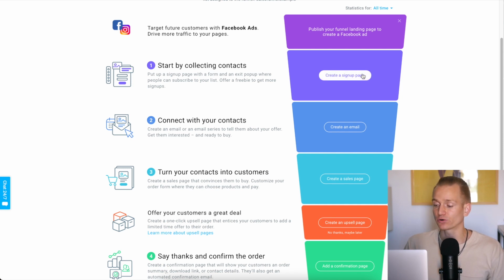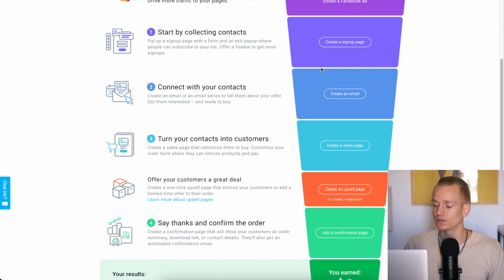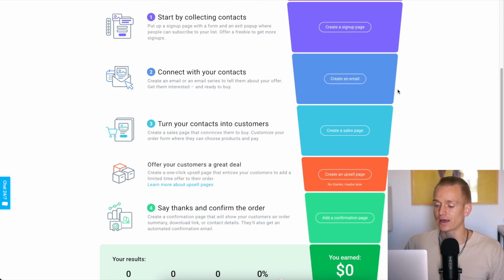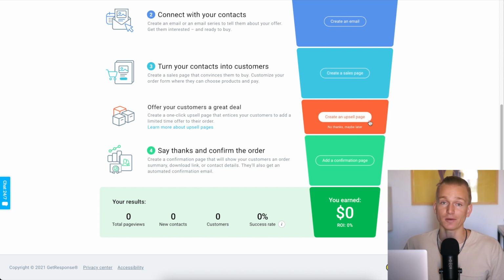We create a section where you can create a sign-up page, create your forms where people put in their email. Then you create the emails that you're sending out, and you're creating basically your sales pages where you're sending people to, and then you can create even an upsell after your first sale. If someone already added something, they're already going to purchase something.